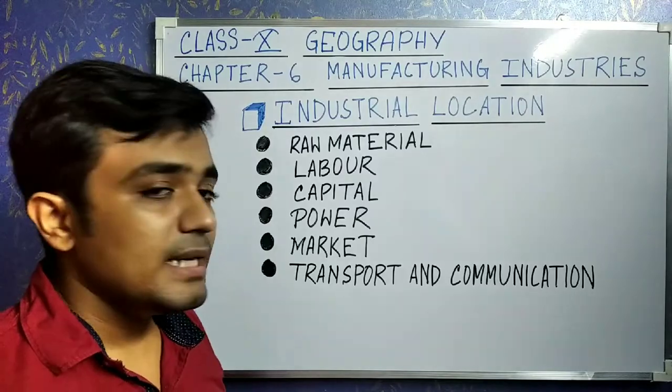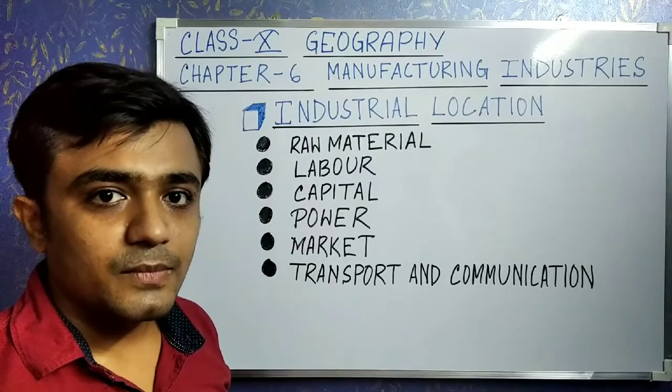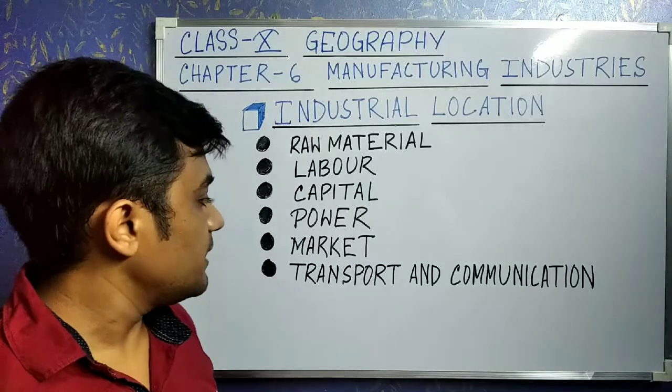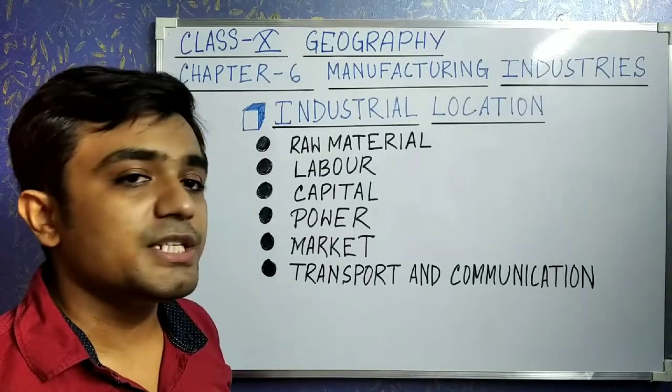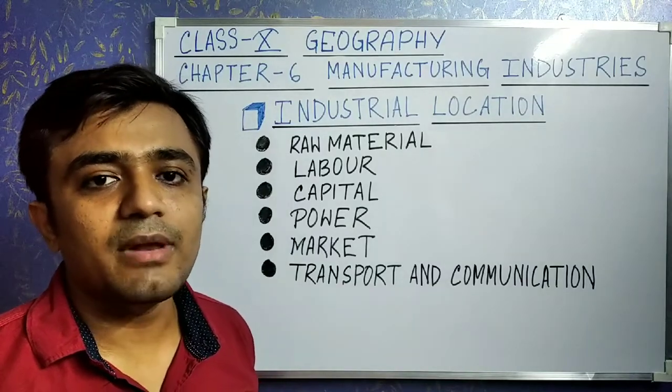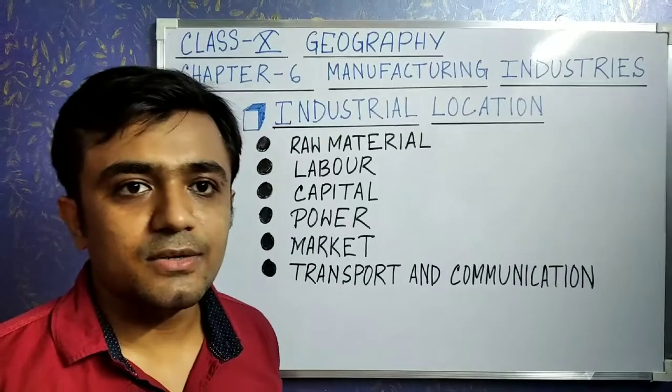Then next one is the demand in market, or availability of market. And the last one is transport and communication. Efficient transport and communication systems are needed for the development of industries. Okay.